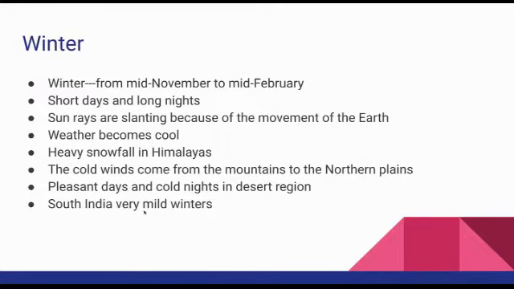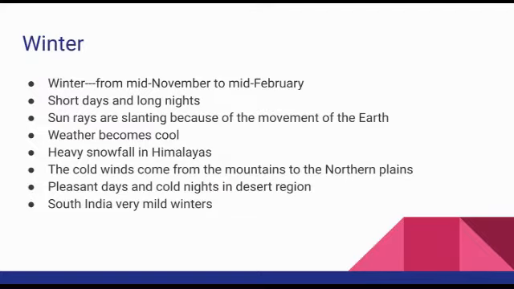And South India has very mild winters. In our side, in South India, we do not face that much cold, only a mild winter. But in North India there is heavy snowfall because of the Himalaya, cold wind, and in the desert side pleasant days and cold nights.